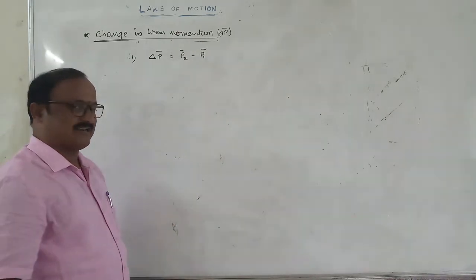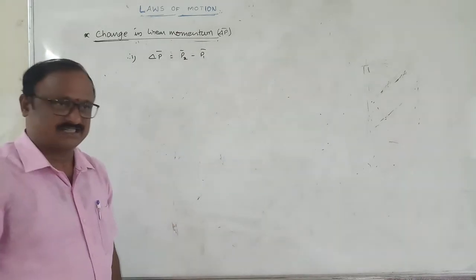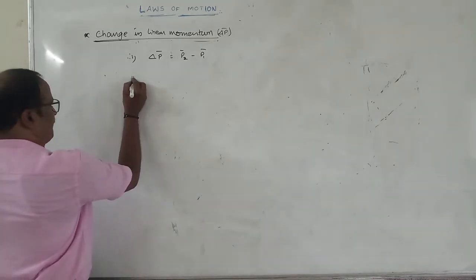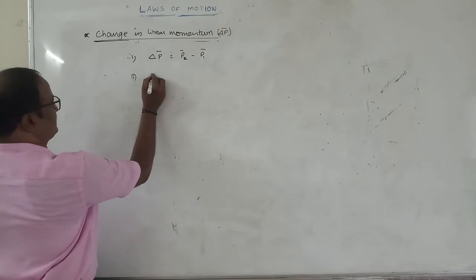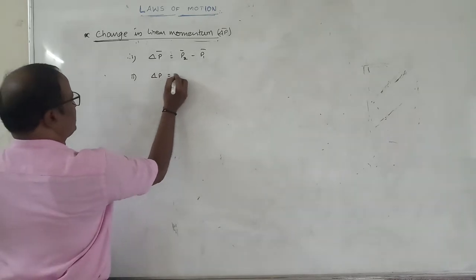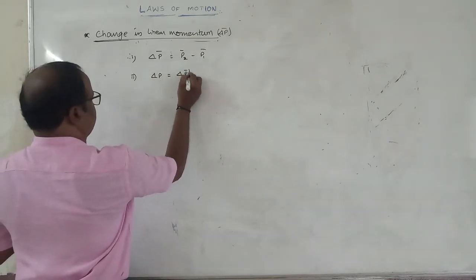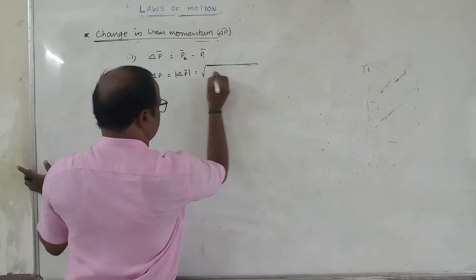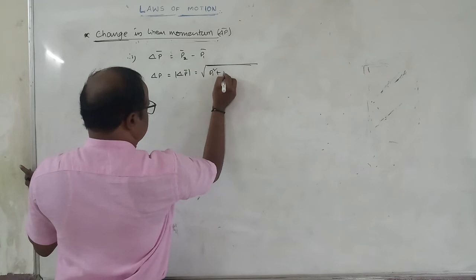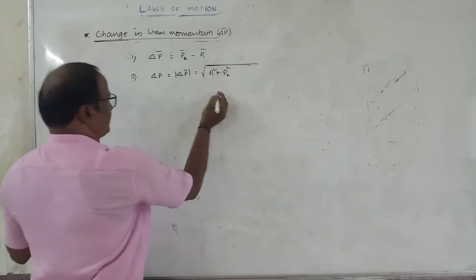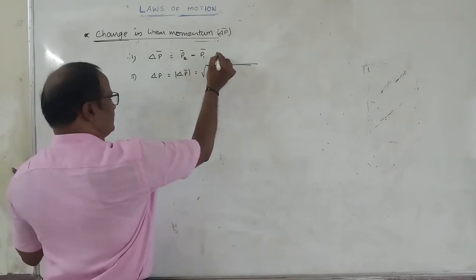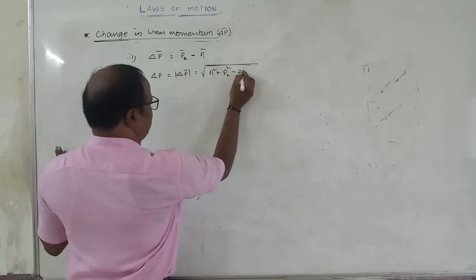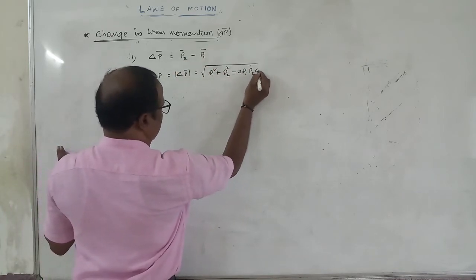Because all these are vector quantities, compulsorily we have the direction parameters. Now, the magnitude of the change in momentum is represented by delta P, which is equal to modulus of delta P bar, which is equal to root of P1 square plus P2 square minus 2 P1 P2 cos theta, since this can be written as P2 bar plus minus P1 bar.